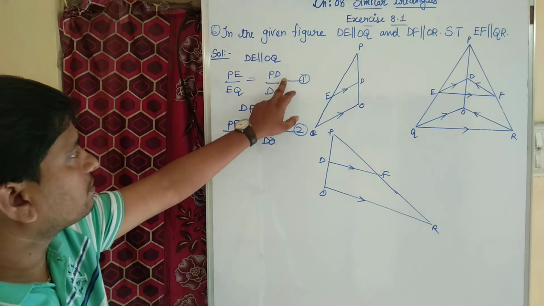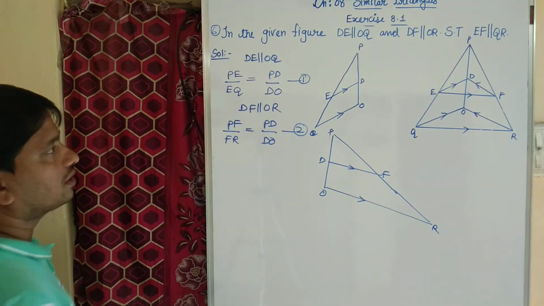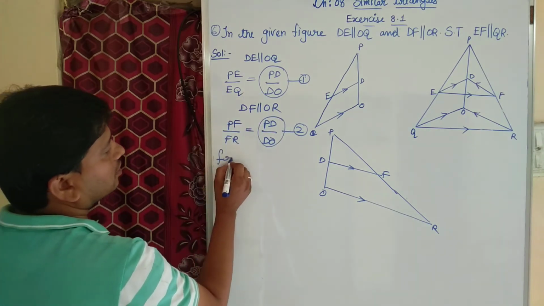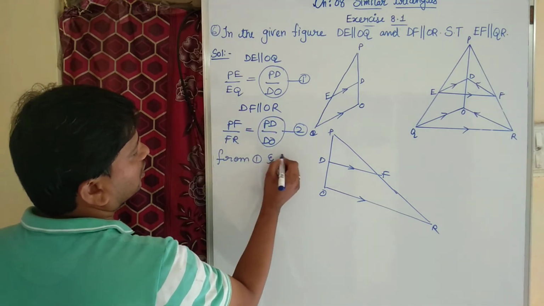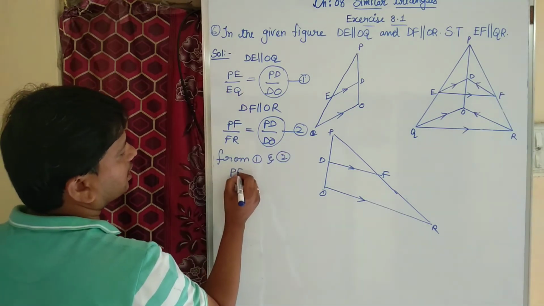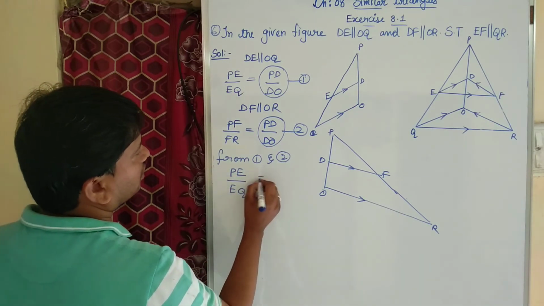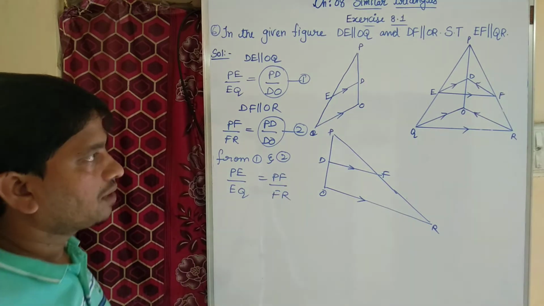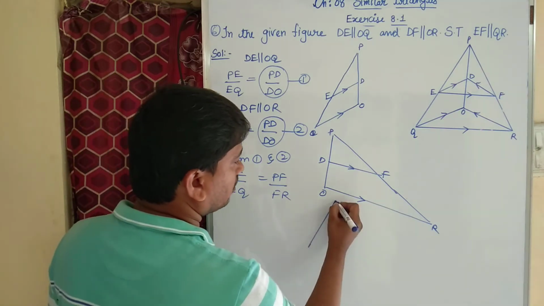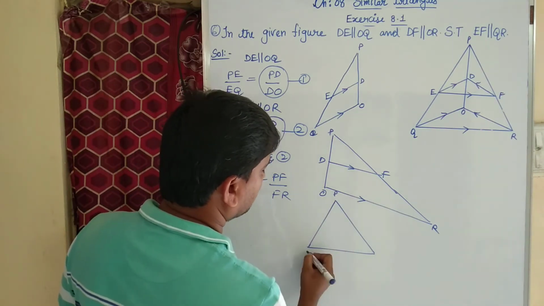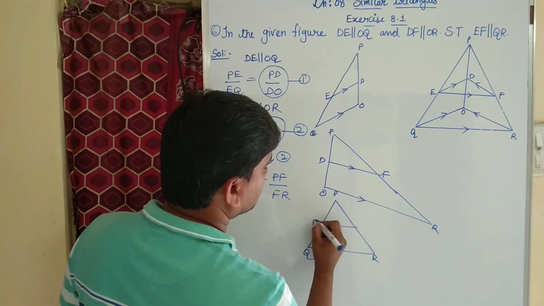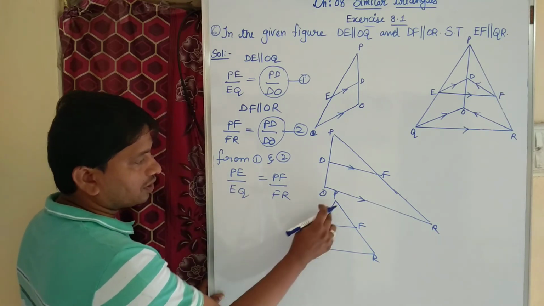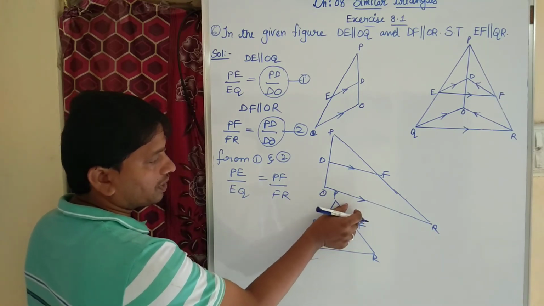So if you observe here equation number 1 and equation number 2, right hand sides are equal. Here PD by DO, here also PD by DO. I can equate left hand sides. From equation number 1 and 2, I can say that PE by EQ equal to PF by FR. So this is triangle PQR. This is EF, right? So what we got? PE by EQ equal to PF by FR.